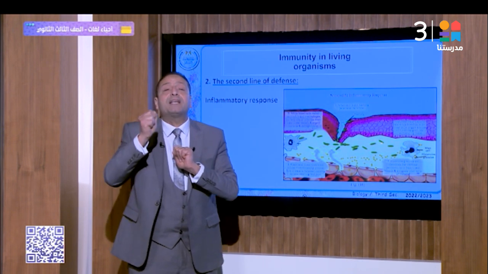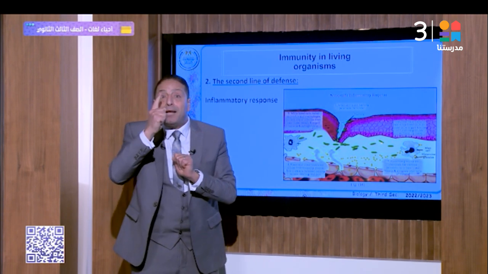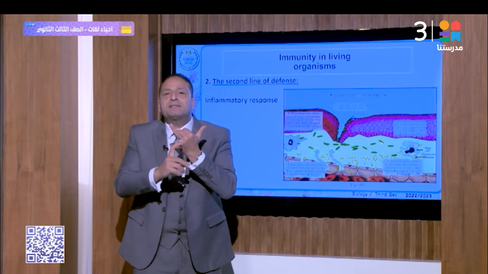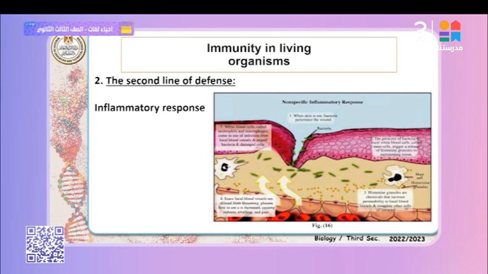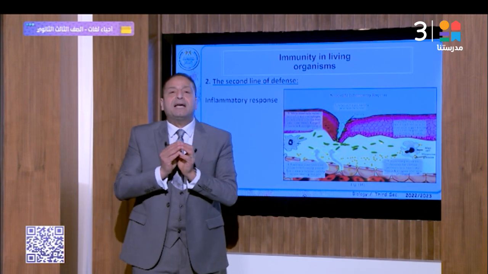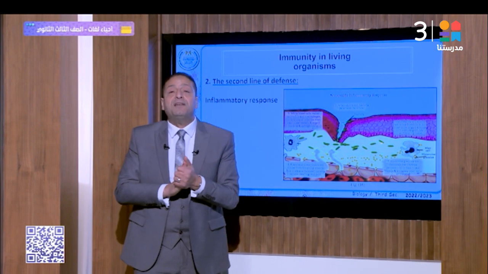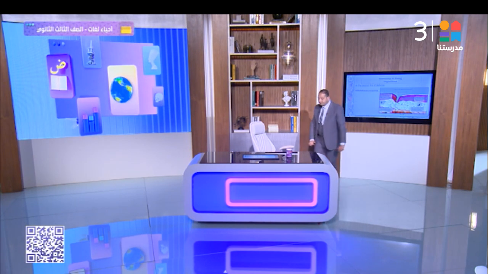The main purpose of the second line of defense, the inflammatory response, is phagocytosis. What does phagocytosis mean? It is done by neutrophils and macrophages. Finally, white blood cells called neutrophils and macrophages come to the site of infection from local blood vessels and engulf bacteria and damaged cells. So phagocytosis is considered the main purpose of the second line of defense through the inflammatory response. That's right. Okay? Follow me, please.